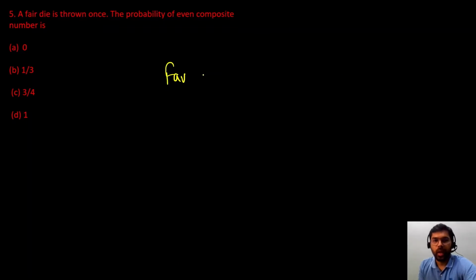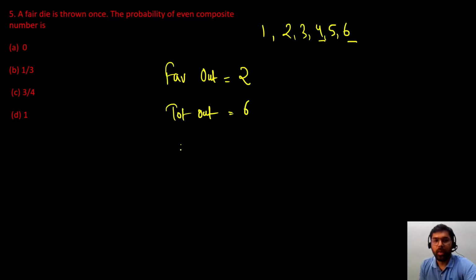6 outcomes, and the favorable outcomes for this question: it is asking about how many even composite numbers there will be. So between 1 and 6, how many even composite numbers are possible? Only 2, 4 and 6. So favorable outcomes are how many? 3. Total outcomes are 6, so probability would be 3/6, and this 3/6 will be 1/2. Got it? So answer is B.